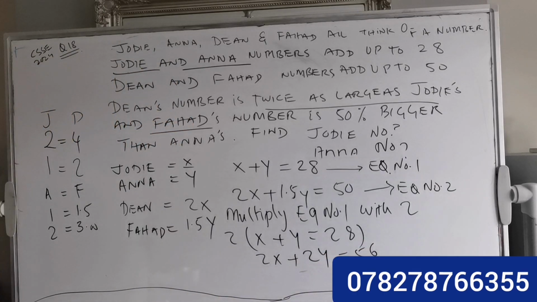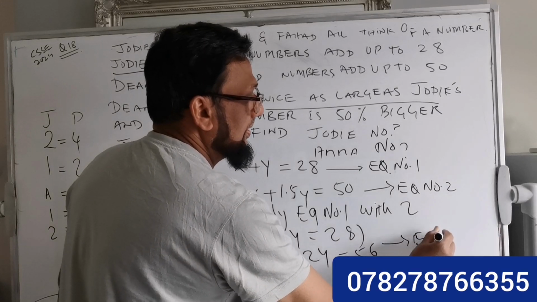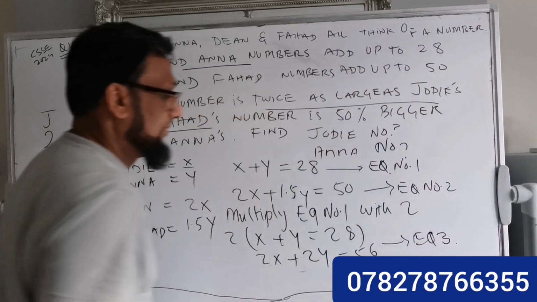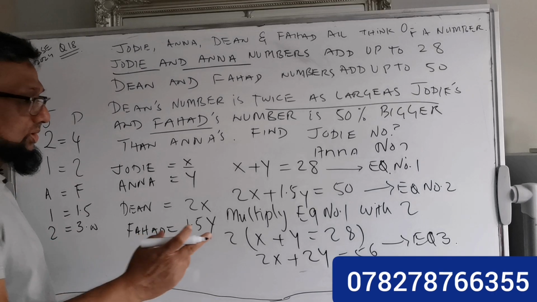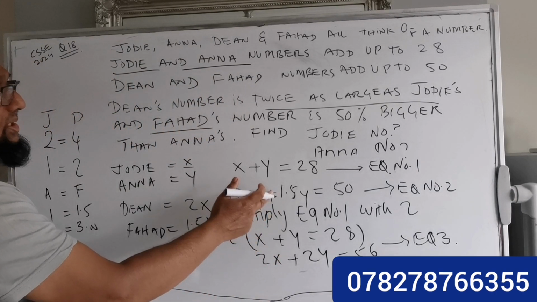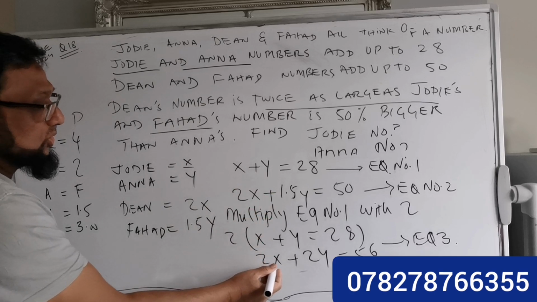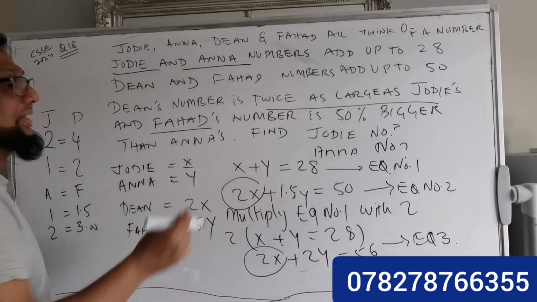56. This is called equation number 3. So now this is equation number 3 and this is equation number 2. Look at this one, because here is 2x and also here is 2x as well.